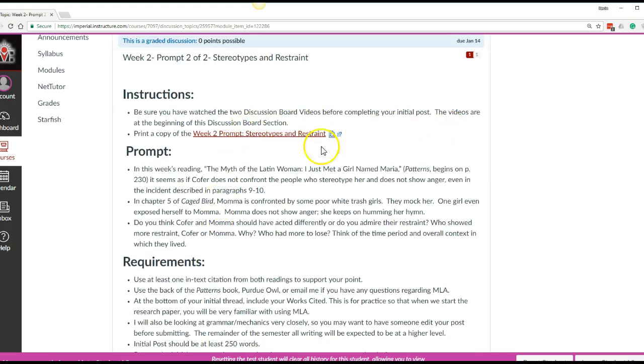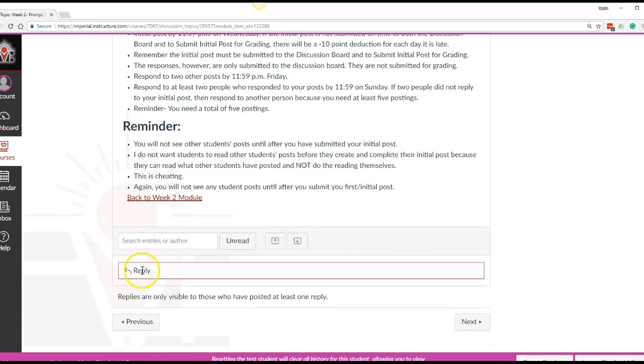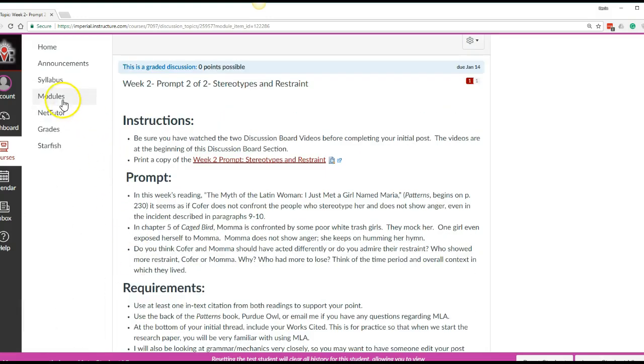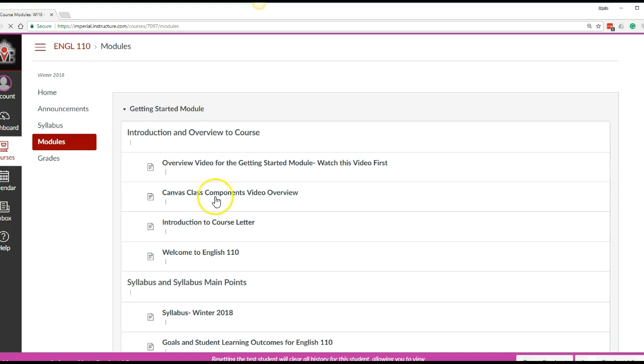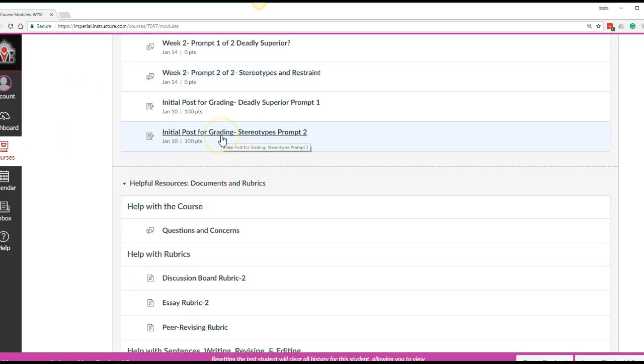Prompt 2, you're going to read The Myth of the Latin Woman, and you're going to compare it to Mama from the novel. The initial post is due on Wednesday. The initial post, you'll click reply here, copy and paste your initial post in the discussion board. This is the thread. This is where you'll talk to people. And then you have one more step. You also have to upload the file to initial post here. Then that file will go there.